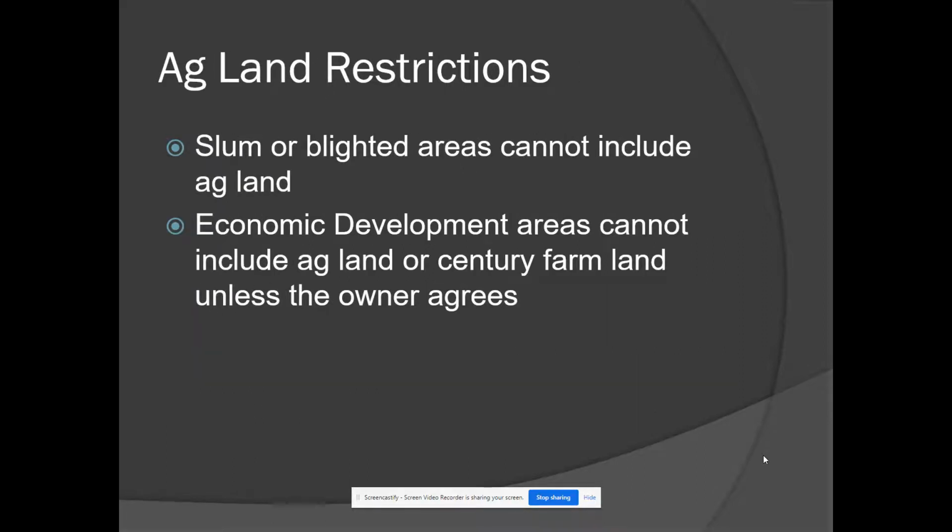There are restrictions regarding ag land. Slum or blighted areas cannot include ag land. Economic development areas cannot include ag land or century farmland unless the owner agrees. So economic development areas can include that type of property, but only if the owner is in agreement.